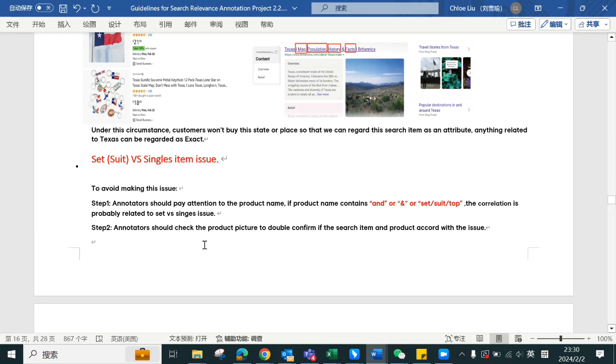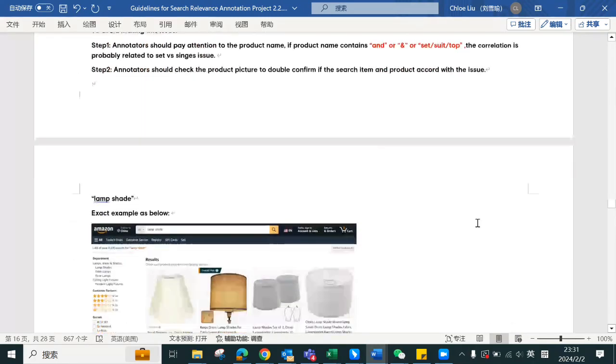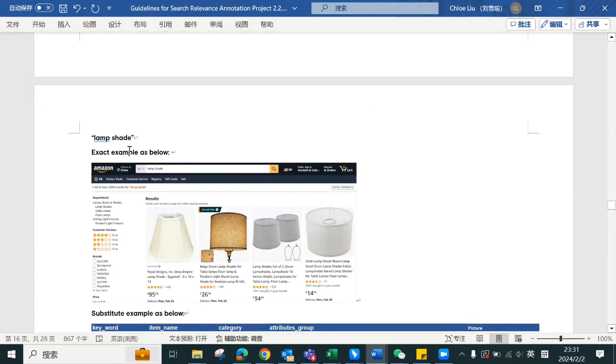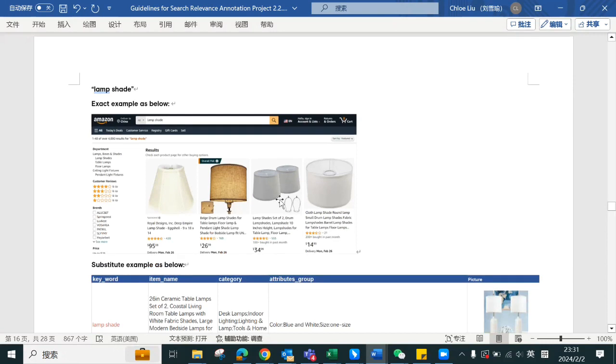And step two, you should check the product picture to double confirm whether the searched item and product accord with the issue. Okay, for example, the search item is lamp shade. So the search item wants a single item, the shade. If you search lamp shade, you can also check the result here.